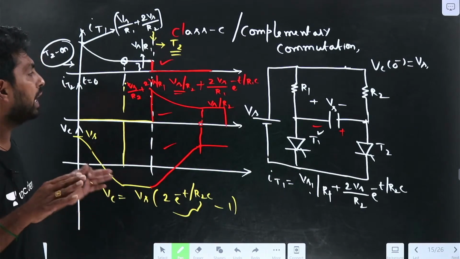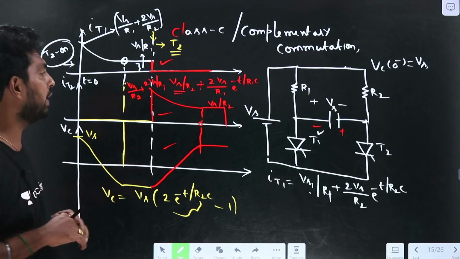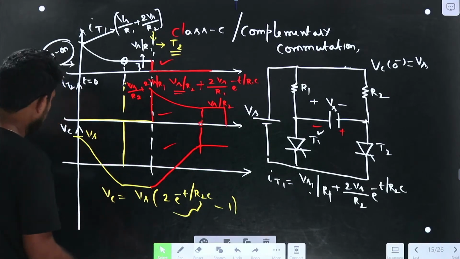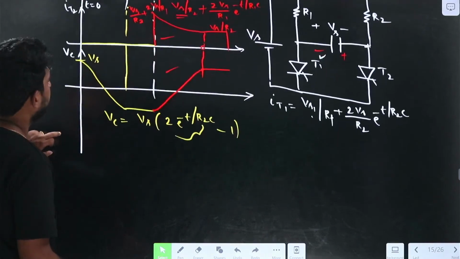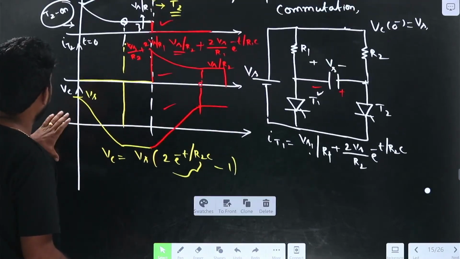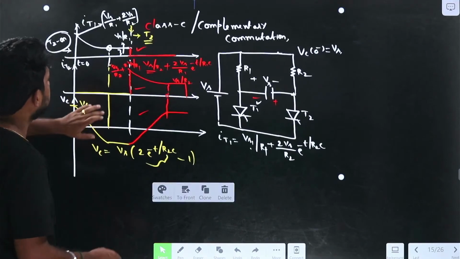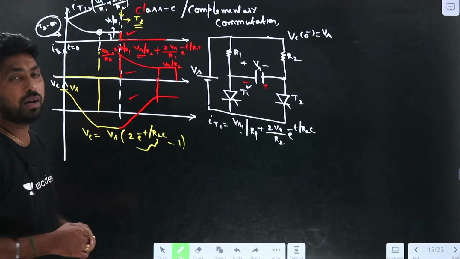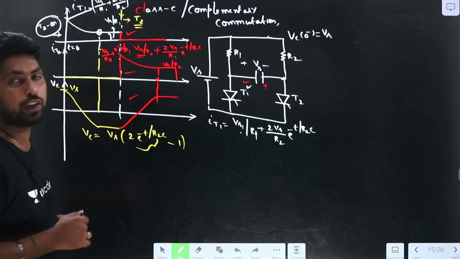So now let us find the different parameters here. How we can find, let us see. What are the parameters required to find?